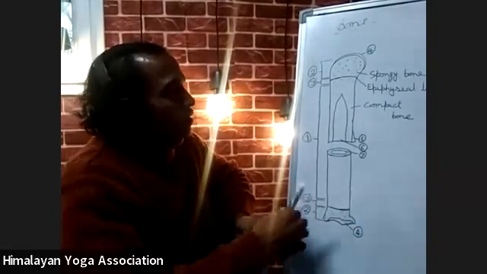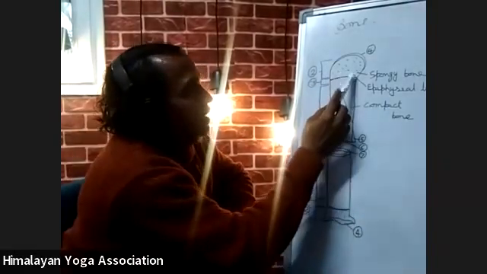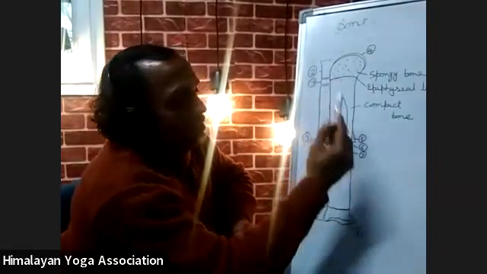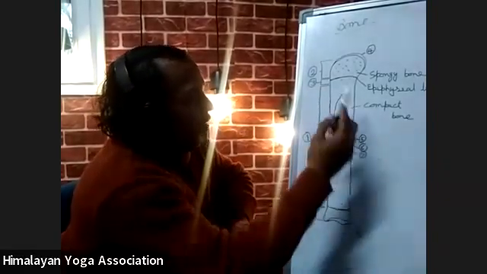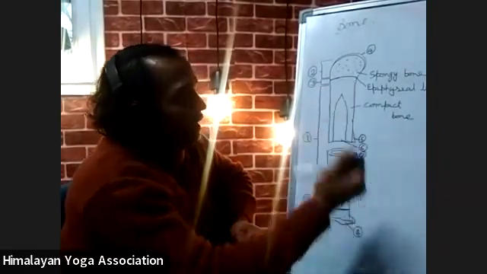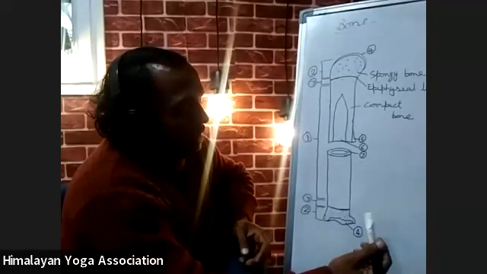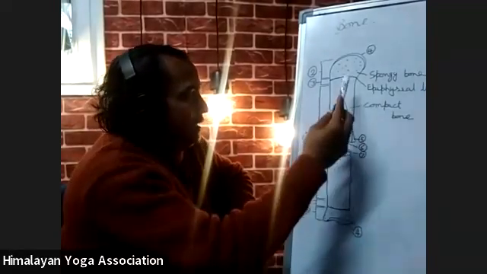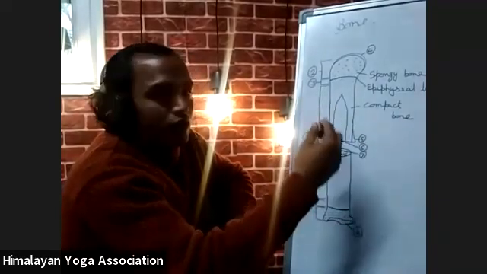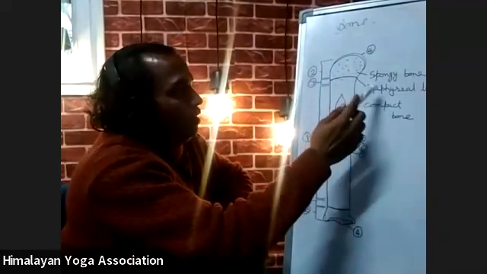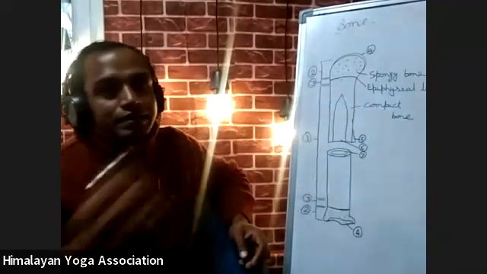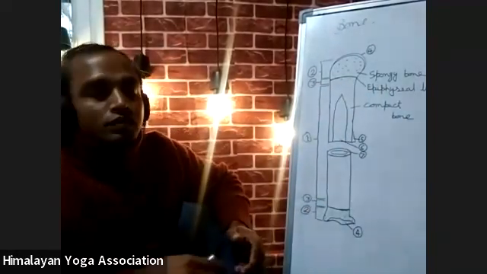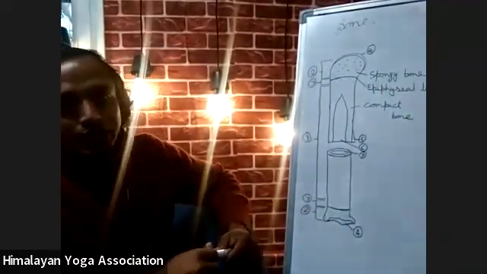In childhood, it is present in the form of hyaline cartilage, which allows the growth of bone, and at the age of 18 to 20, it converts into bone, known as the epiphyseal line. Okay, drawing completed.